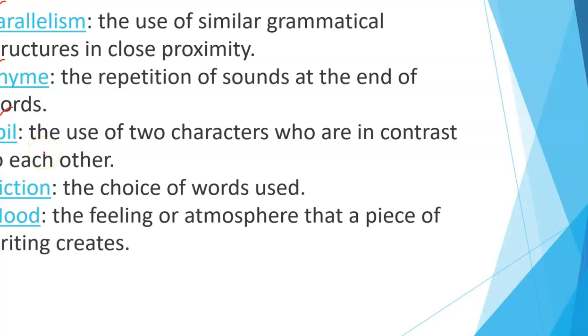So whenever we make use of two characters who are basically contrasting in nature, very different from each other, we refer to it as foil. Then we move on to diction, the choice of words used. So whenever we make any use of words, the selection of those words refers to diction. Then we move on to mood, the feeling or atmosphere that a piece of writing creates, that refers to mood.